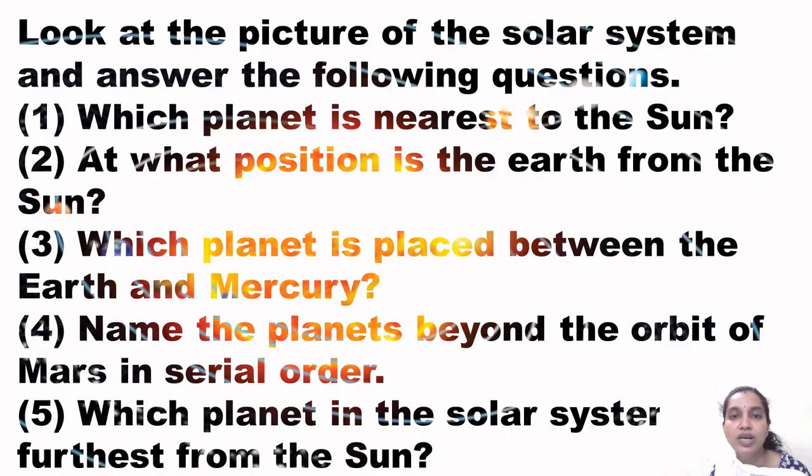Now here is a small assignment for you. You have to observe the picture of the solar system and you need to solve the question answers which are given over here. So there are 5 questions in total. So try to find out the answers. If you are having any difficulty, then you can ask me through messages.